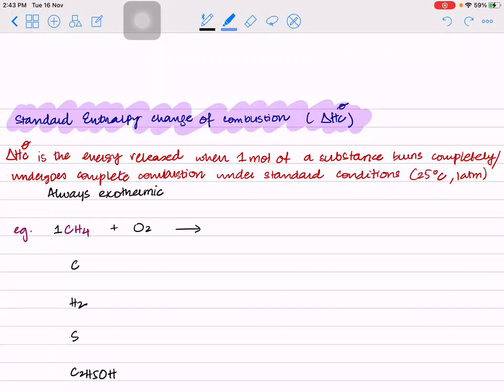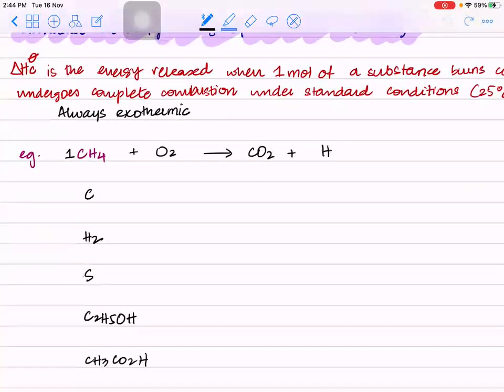When a hydrocarbon burns in oxygen completely, it gives you what? Carbon dioxide and water. Do you remember doing the equation CxHy plus (x + y/4)O2, etc.? So this would give you carbon dioxide and water. Now let's balance this.